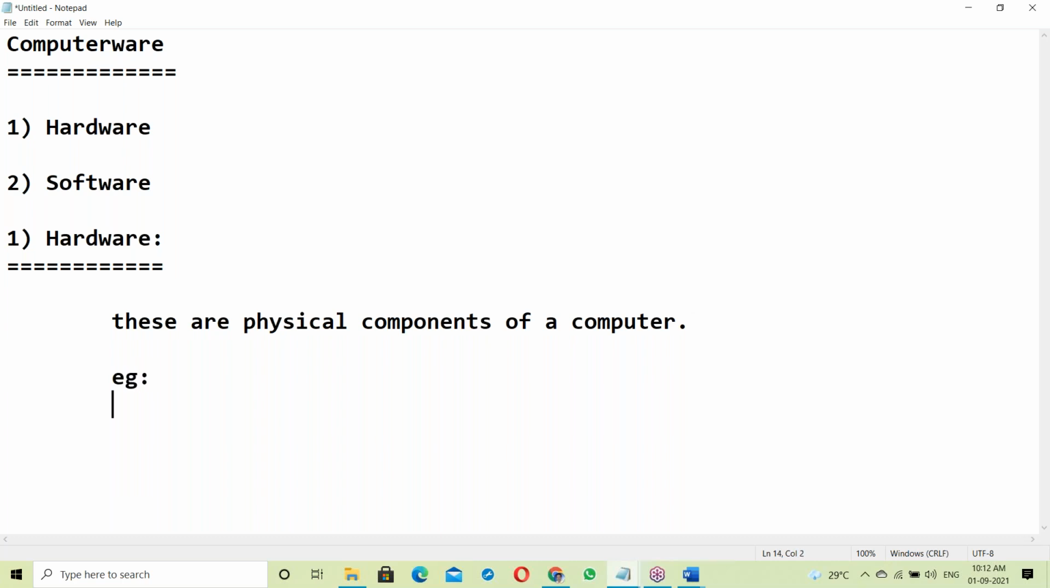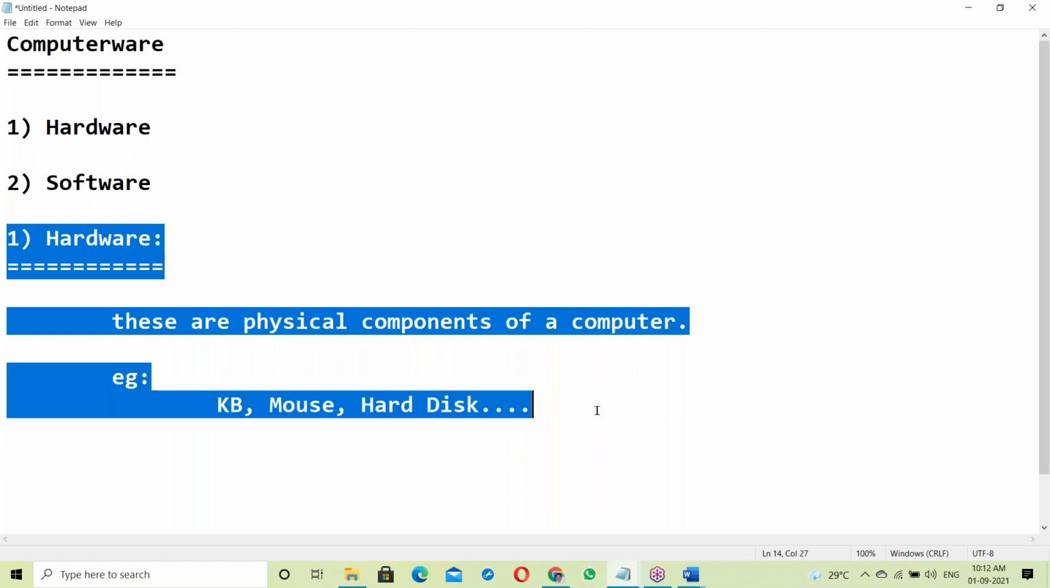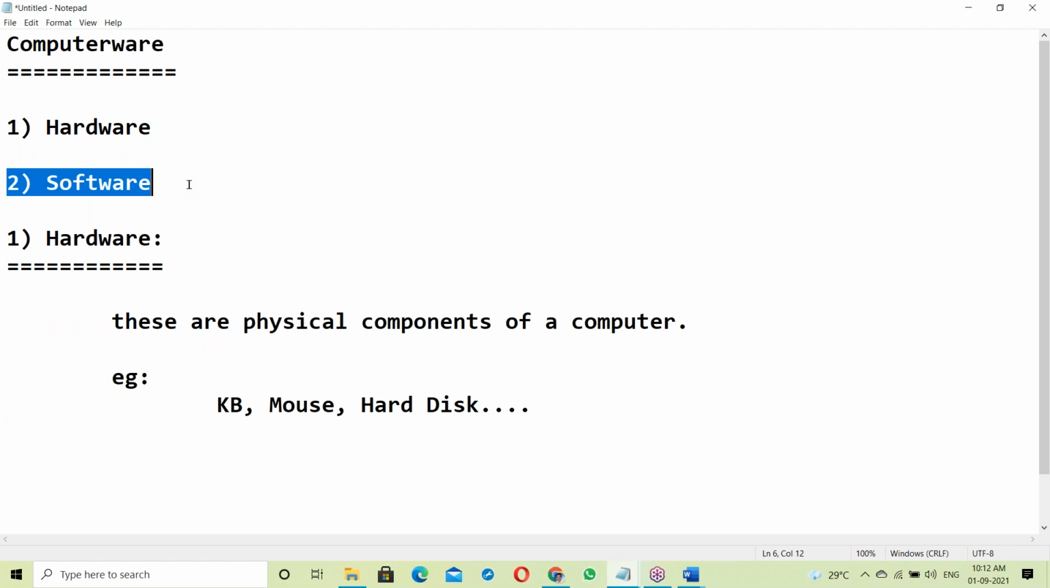Examples are keyboards, mouse, and hard disk. Motherboards and all these are hardware. We can touch all these parts, but this is not our part. Ours is software.